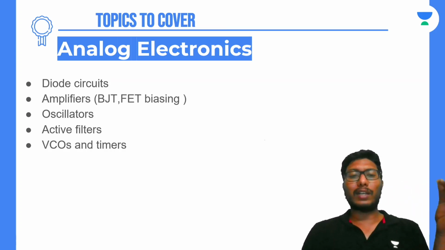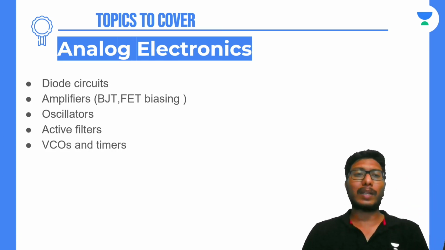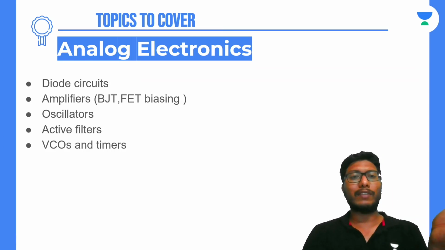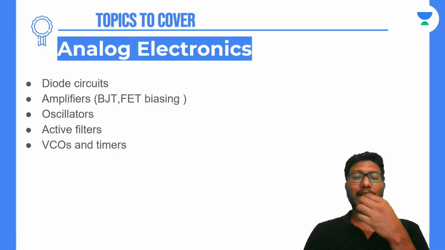So mostly, the topic that is most important for the GATE examination is the common emitter amplifier, which will have more gain than the other two amplifiers, that is common collector and common base. An input will be given, and all the resistances of the circuit will be given to you, and you will be asked to find out a small signal voltage gain. Based on all these values, you can find out whatever gain is asked.